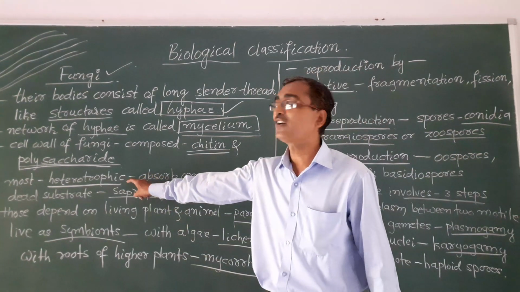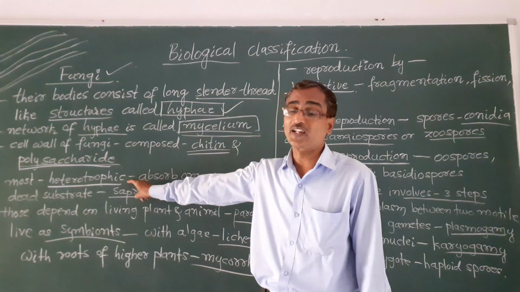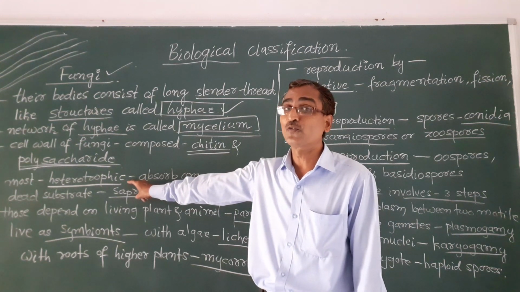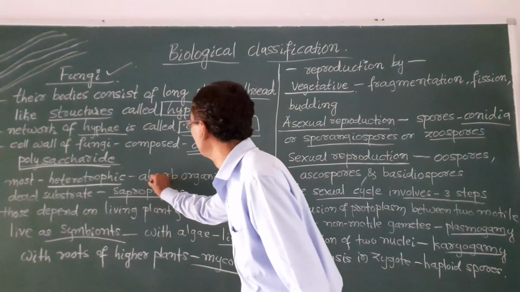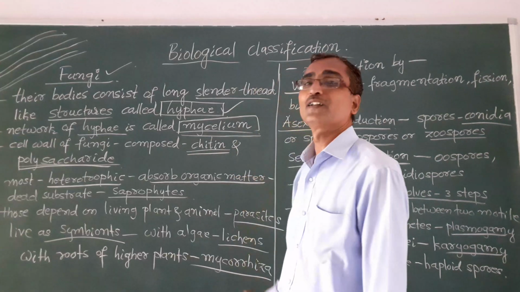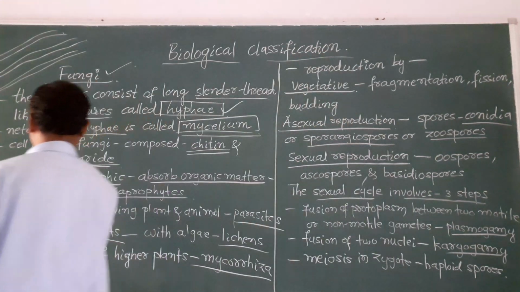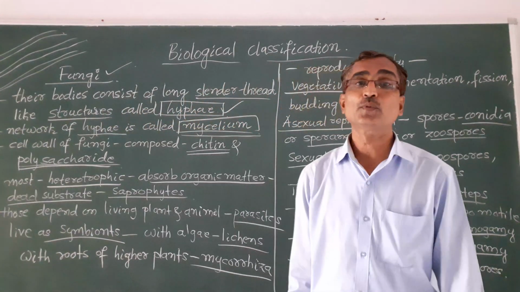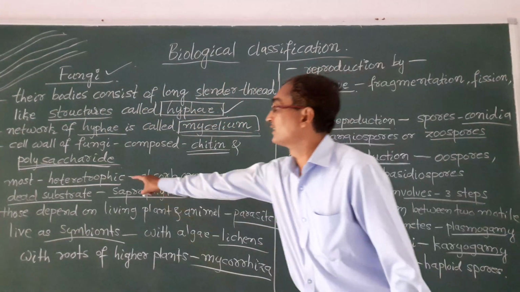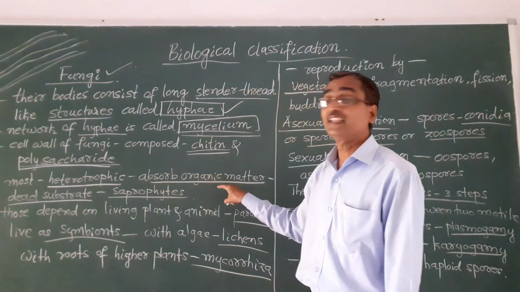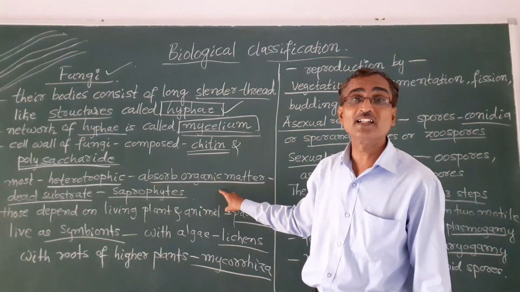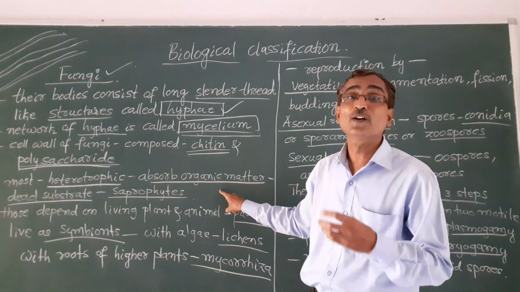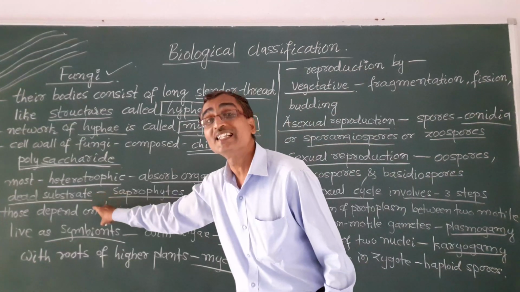So most of the fungi are heterotrophic. That means they absorb organic matter from the dead substrate. That means they get food from the dead substrate.